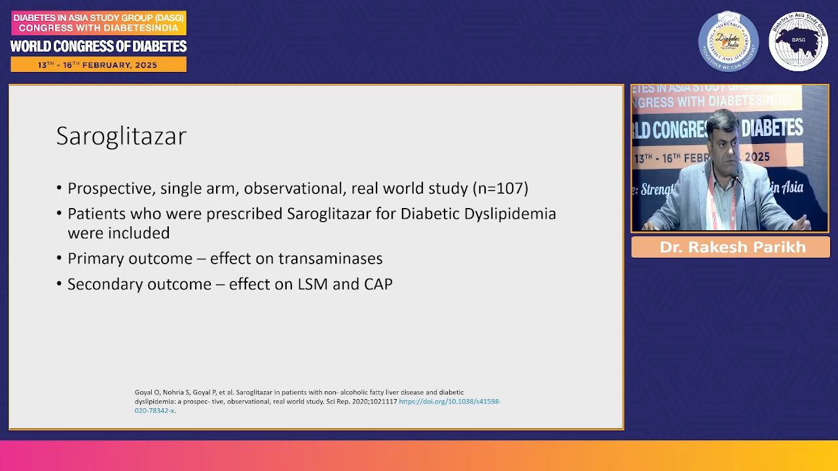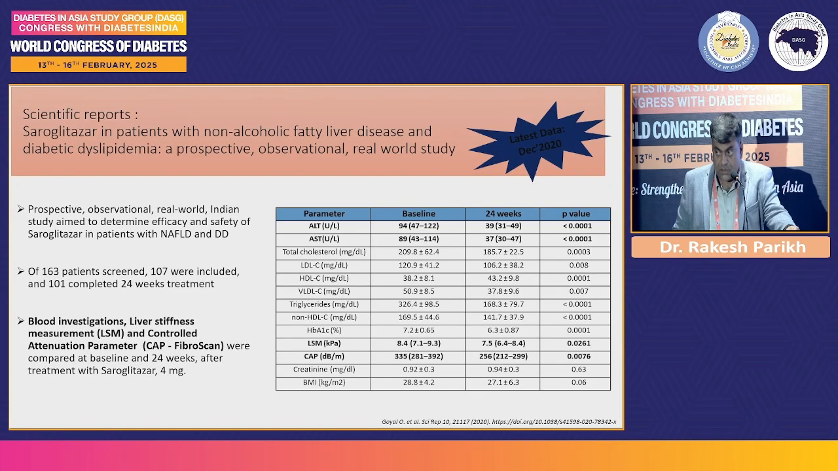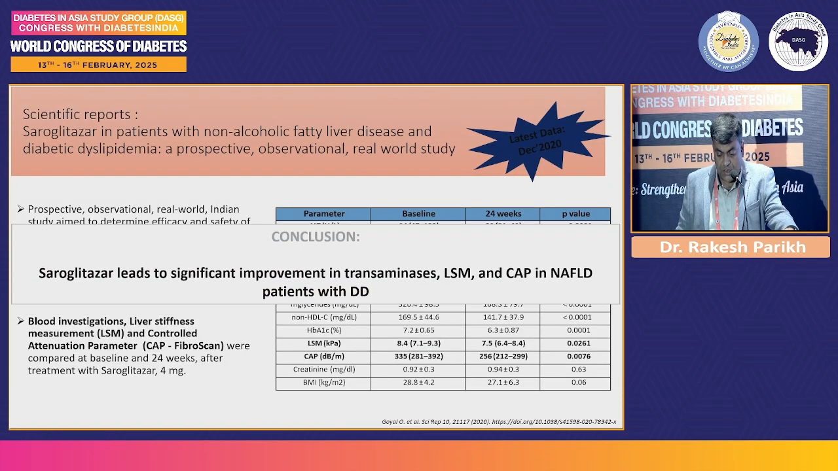Saroglitazar is a drug invented in India, and it was earlier given for type 2 diabetes as well as diabetic dyslipidemia. Here they did an analysis in patients where it was given for management of diabetic dyslipidemia, and they found that the reduction of liver enzymes was significant, and even the LSM and CAP score went down. Okay. So on all these parameters, this drug was found to be useful.